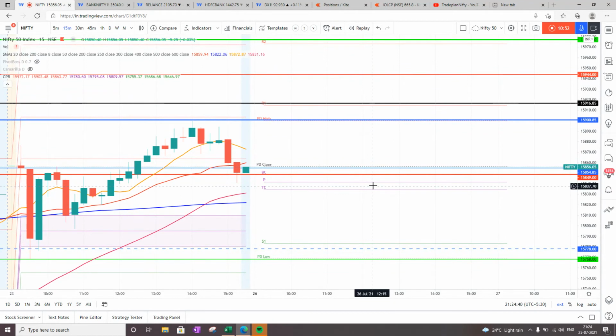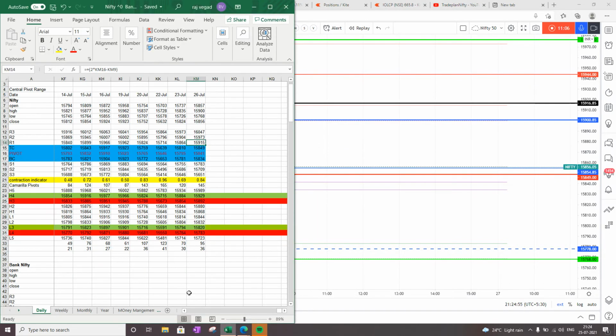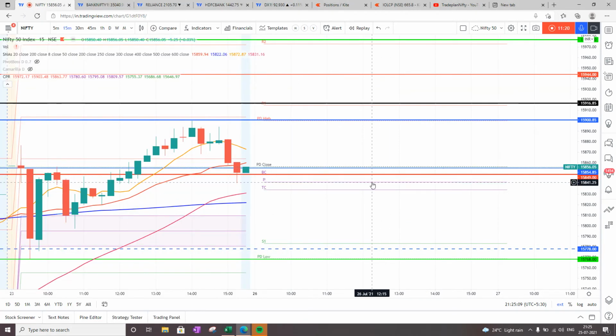And in any scenario, if it's opening above pivot, but for me it has to open above the previous day close, which is at 15,855, then we can say that the trend has changed and we can go for buy on dip at L3, which is at 15,820, or maybe at pivot. Pivot will be a little dangerous, but L3 could make sense, 15,820. If it is opening above 15,856, that is the previous day, that is Friday's close.